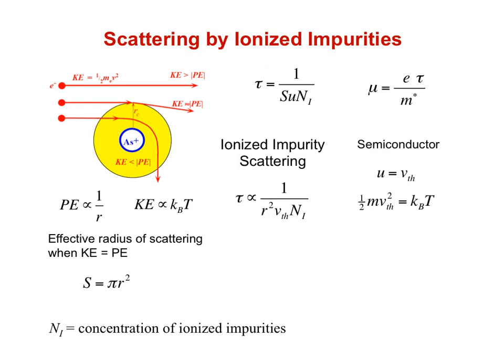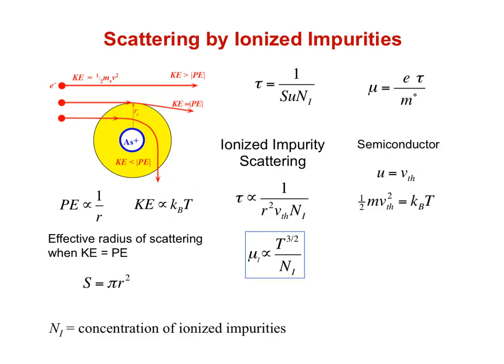Because tau is inversely proportional to the cross-sectional area, the velocity, and impurity concentration, we end up with tau inversely proportional to r squared from the area, the thermal velocity, and then the impurity concentration.